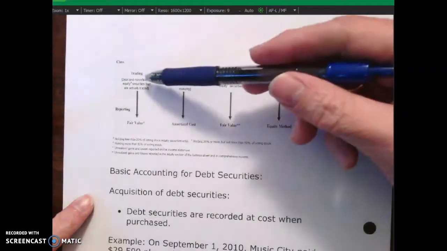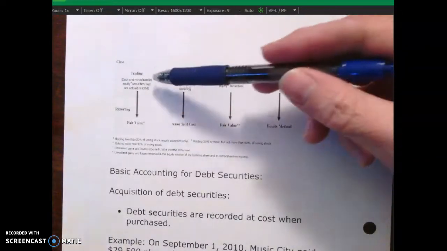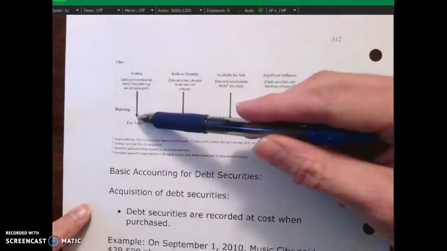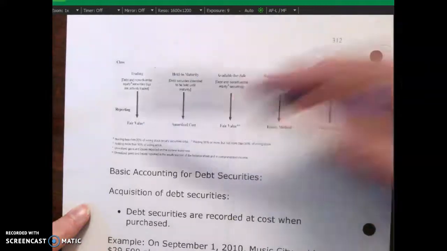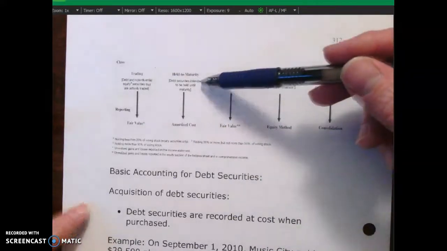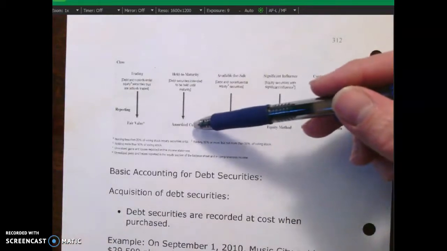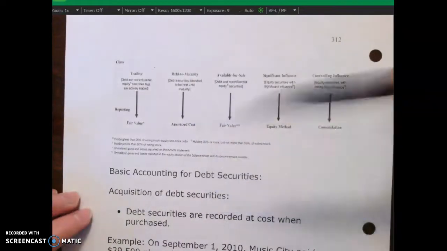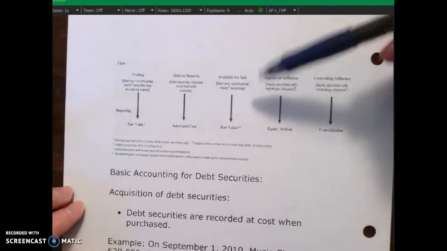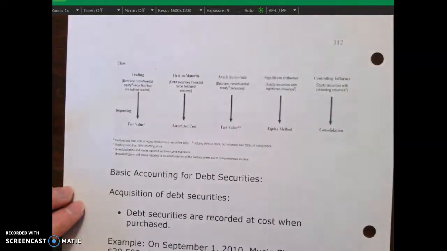So if there's trading, we have our debt and non-influential equity securities that are actively traded. We report those at fair value, and we'll talk more about that. If we have debt securities that are intended to be held to maturity, those would be reported at amortized cost, and we'll do an example of that here. Available-for-sale debt and non-influential equity securities are reported at fair value.